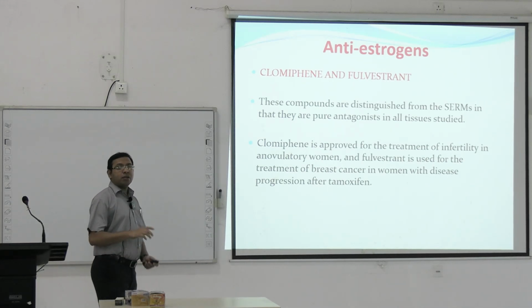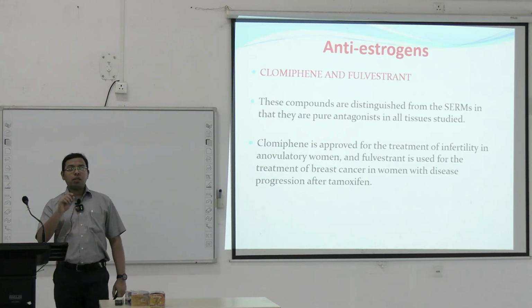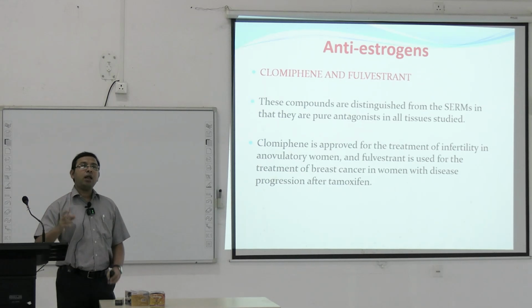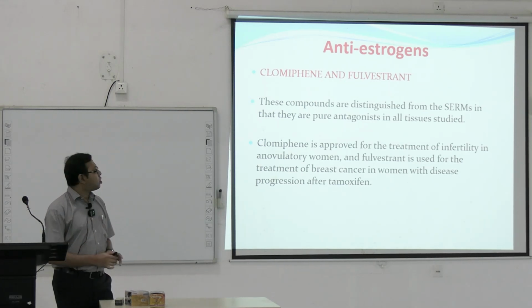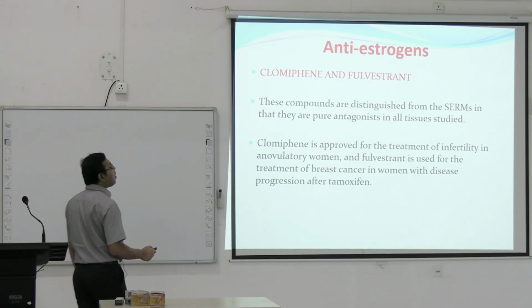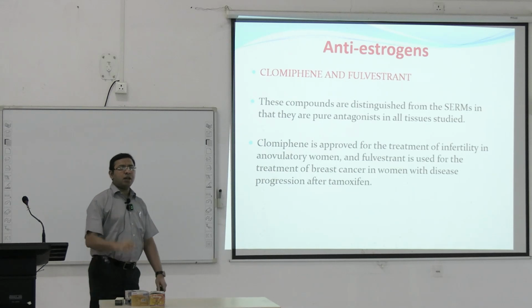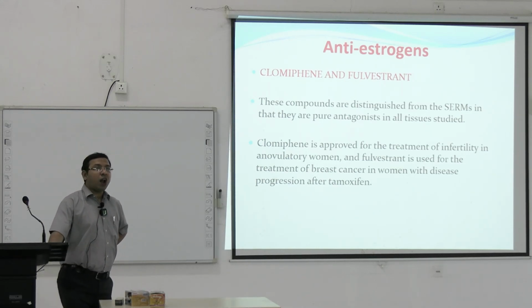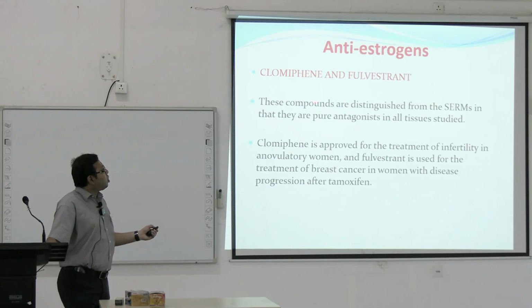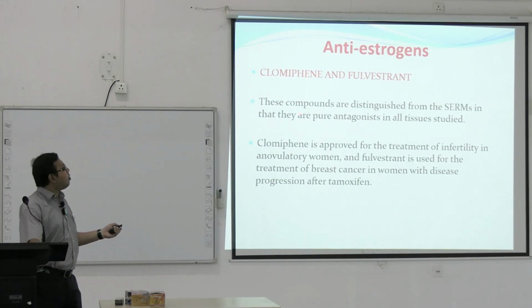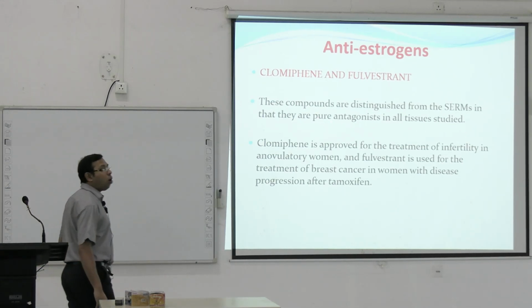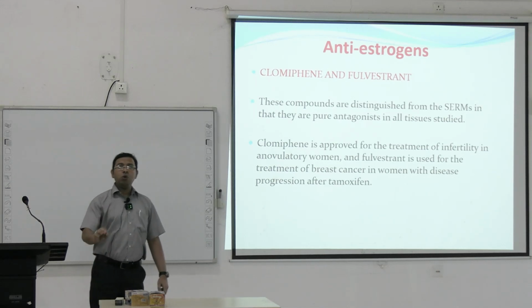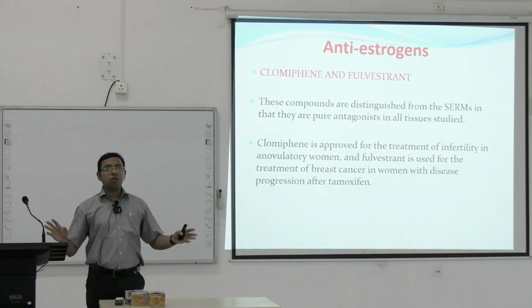Next, coming to the anti-estrogens. Previously we have seen the selective estrogen receptor modulators. These are the direct anti-estrogens. There are two, one is clomiphene and the other is fulvestrant. Fulvestrant is not a pure anti-estrogen, it is basically an estrogen receptor down regulator, will come to that. These compounds are distinguished from the SERMs in that they are pure antagonists in all tissue studies.